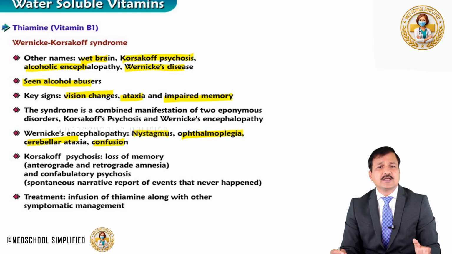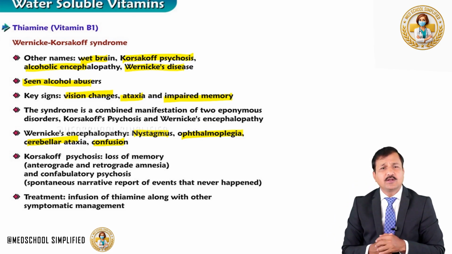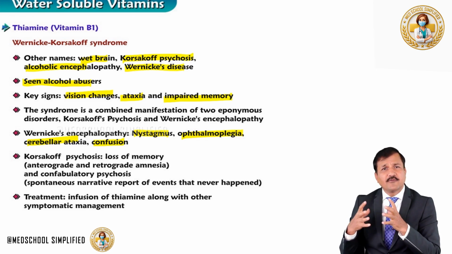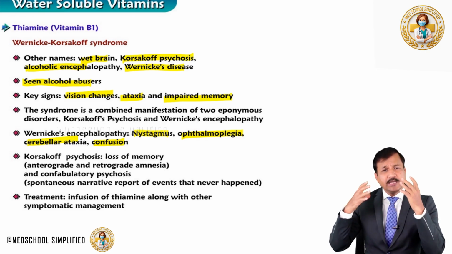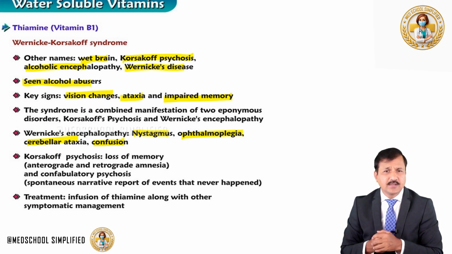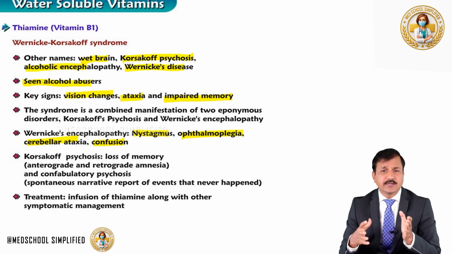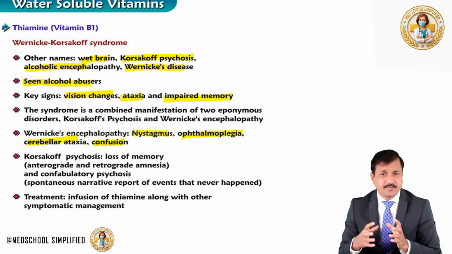What is nystagmus? Nystagmus is the to-and-fro movement of the eyeball. Ophthalmoplegia is weakness, paralysis or palsies of the eye movement. The patient may also show incoordination of movement, which is called ataxia.